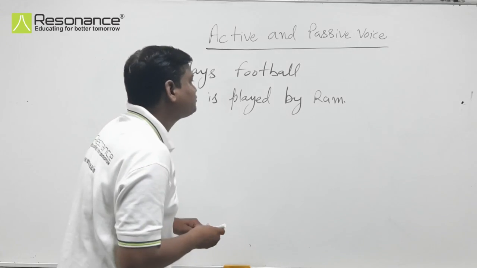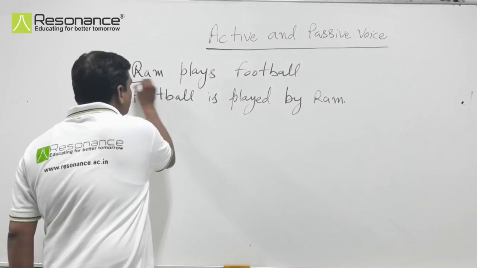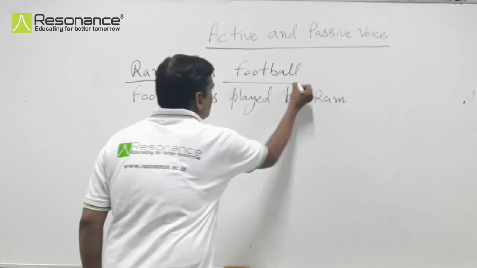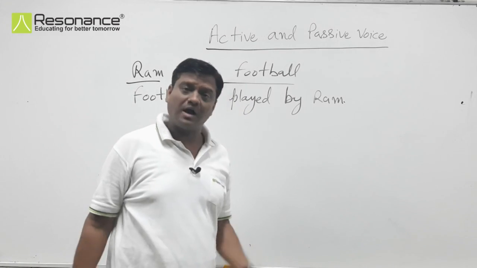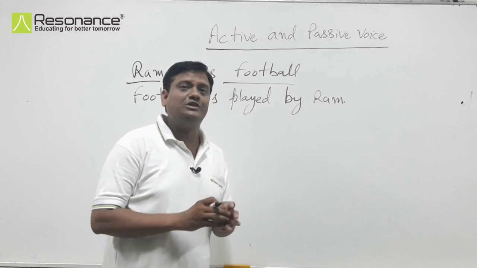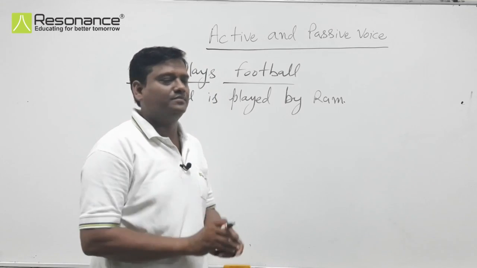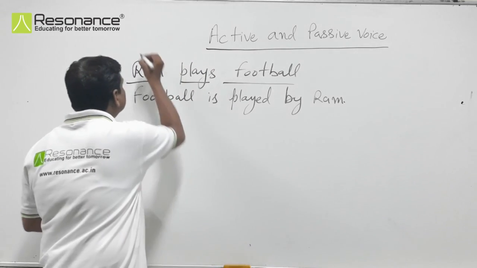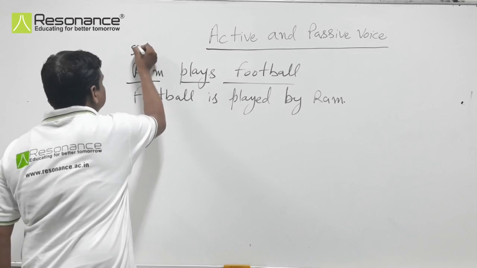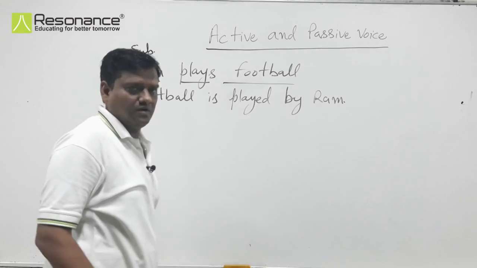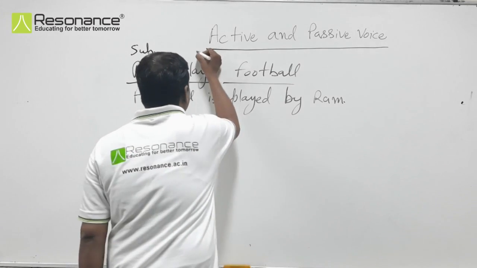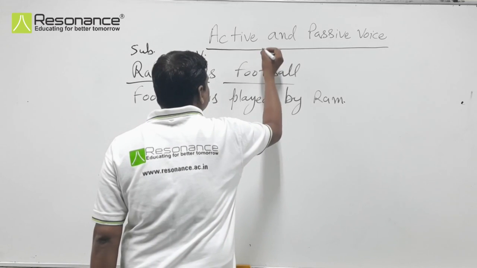In the first sentence, what we are saying, Ram plays football. Who is playing football? Ram is playing football. So, who is the doer of the action? Ram. And what is Ram? Ram is the subject. Plays is the verb and football is the object.